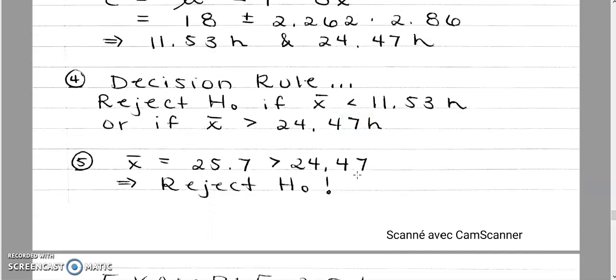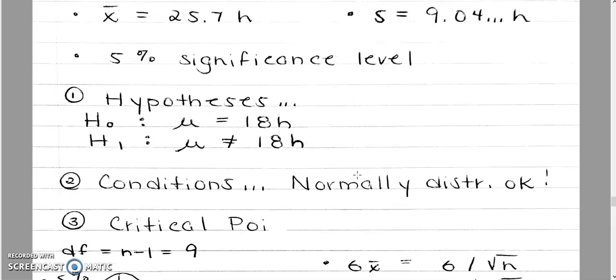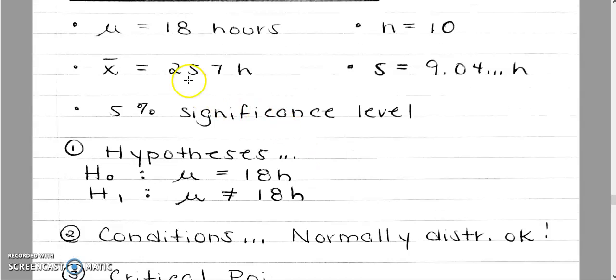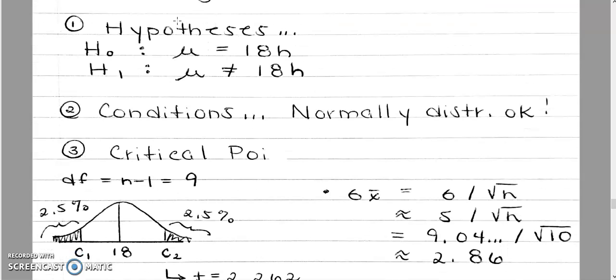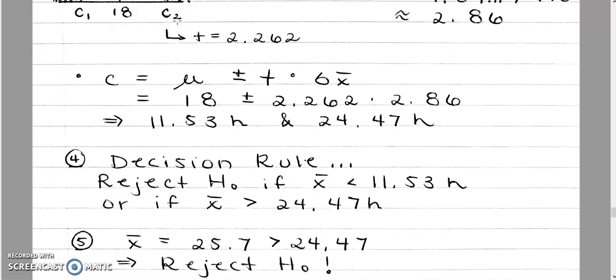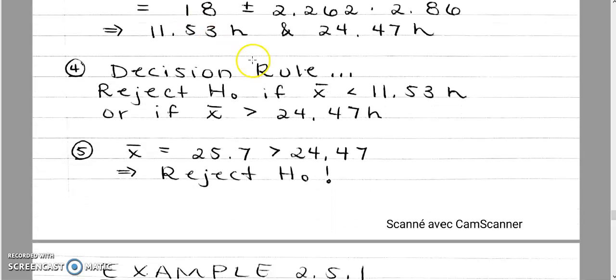Finally, I look at what I have. What is my X bar? My X bar was my average with my sample. It gave me an average of 25.7 hours, which is different from the 18 hours. Is that too far off to say that the 18 hours doesn't make sense? We'll check. 25.7 hours, which was my average from my sample.